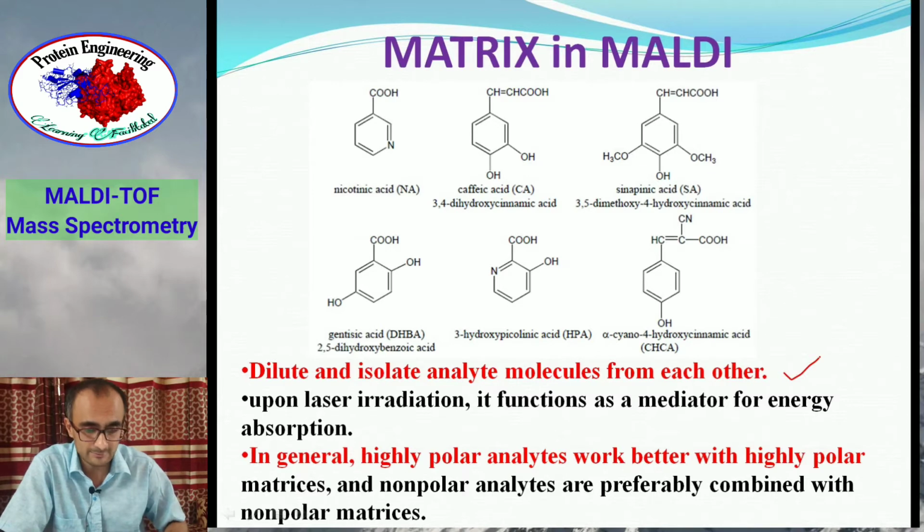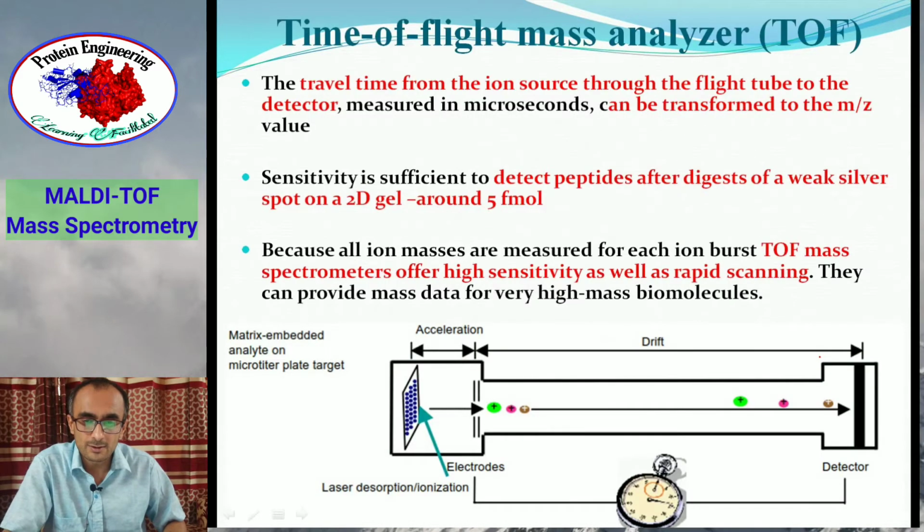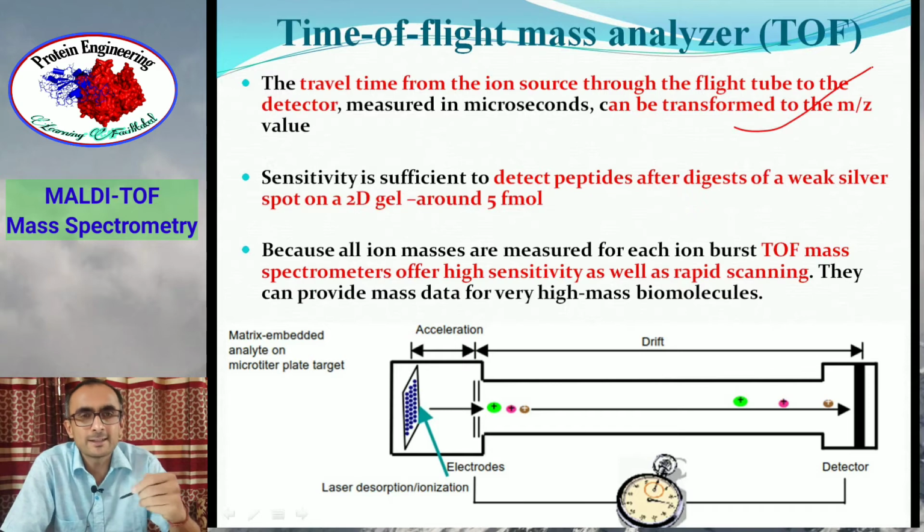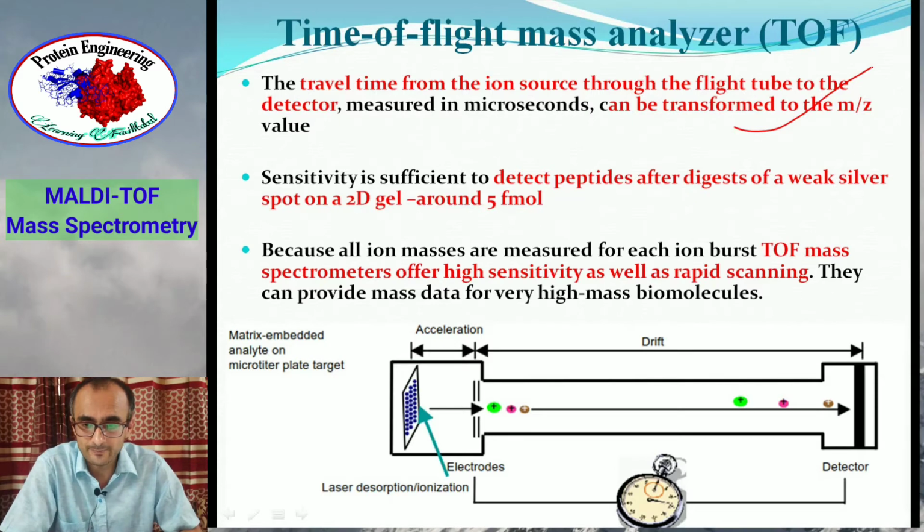So in MALDI-TOF, the analyzer is a time of flight TOF analyzer. In this, the travel time from the ion source through the flight tube to the detector is measured, generally on the microsecond scale, and that can be transformed into an m by z value. So m by z is calculated from measuring the time of flight of ions in a tube of defined length.